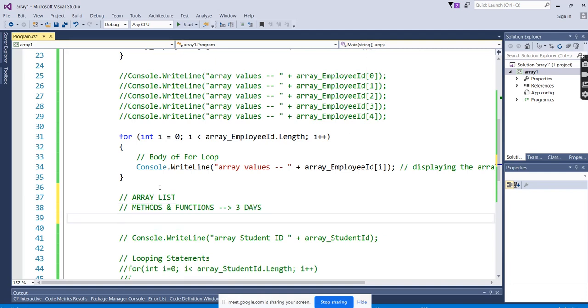After this, we'll see about some collections. Array list is also part of the collections, but we'll see about list. All those things we'll see. Here we'll spend another